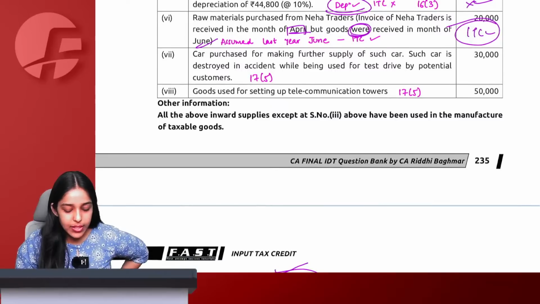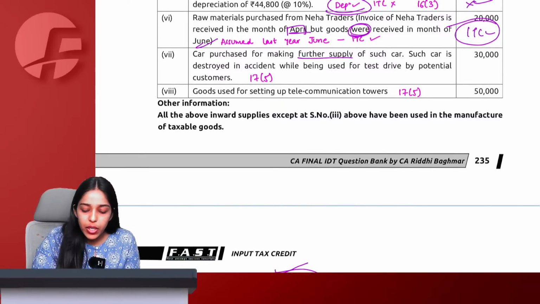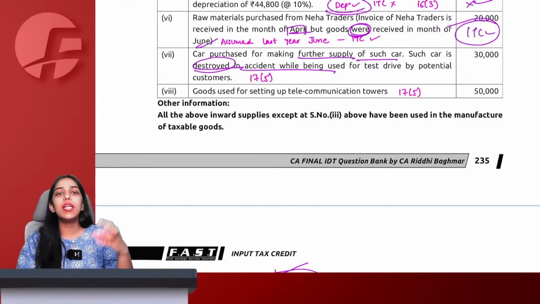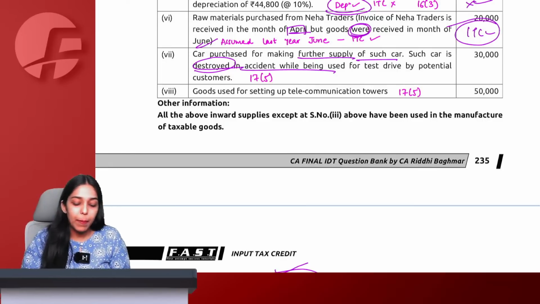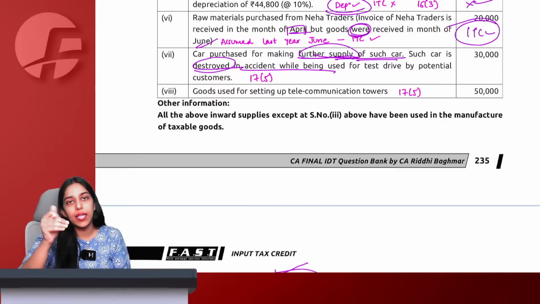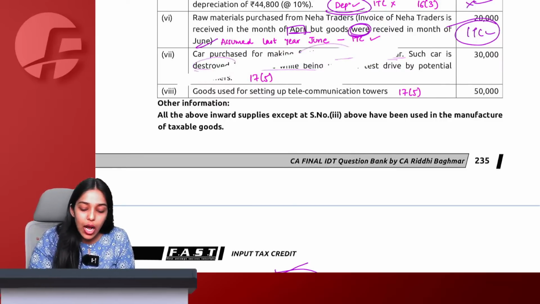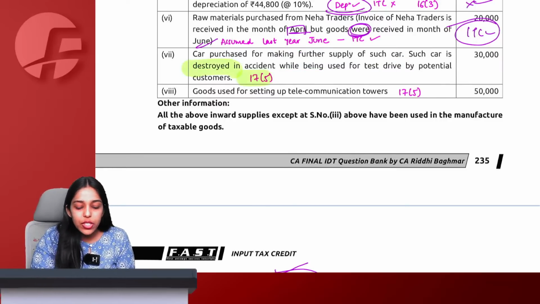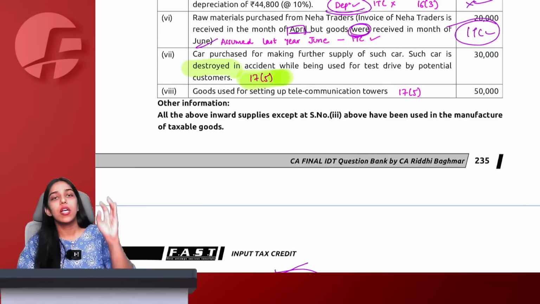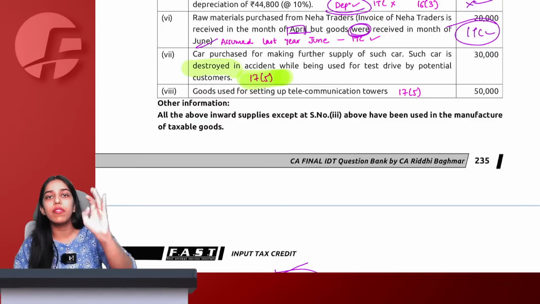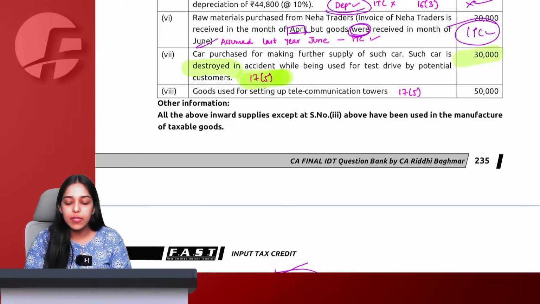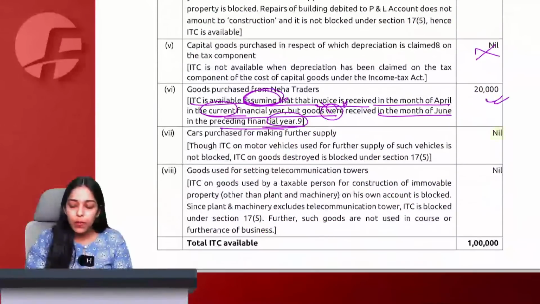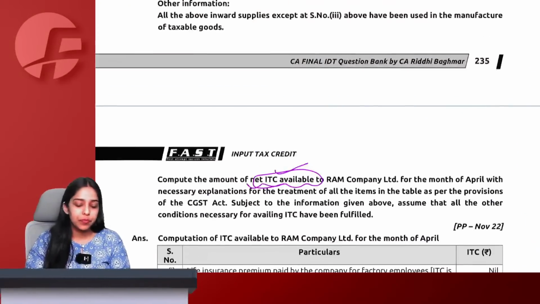Okay. Then we say a car purchased for making further supply of such car. Such car is destroyed in an accident. See, normally ITC on motor vehicle purchase is blocked. But if you are taking it for further supply, then ITC is allowed. But again, if the car is destroyed, then section 17(5) says that any goods lost, destroyed, stolen, written off, given as free gift or sample, ITC is blocked. Therefore, on this 30,000, no ITC will be allowed. It is going to be blocked.